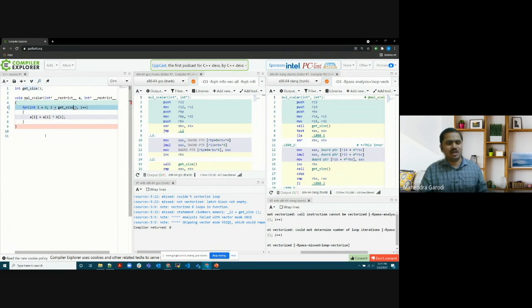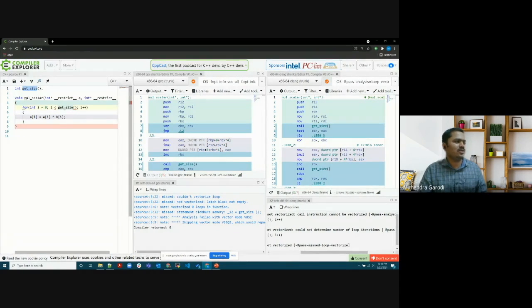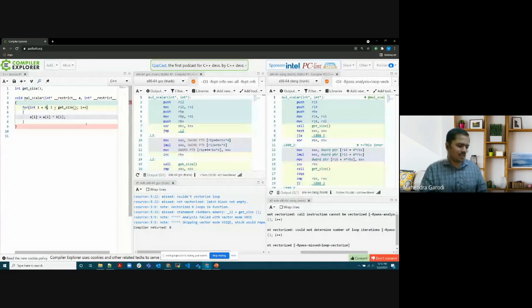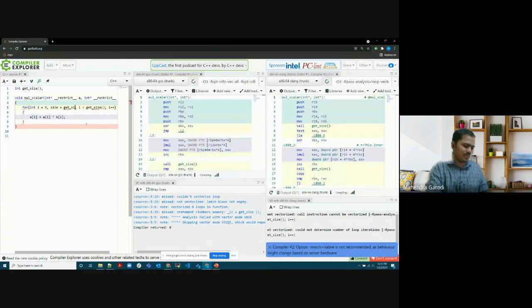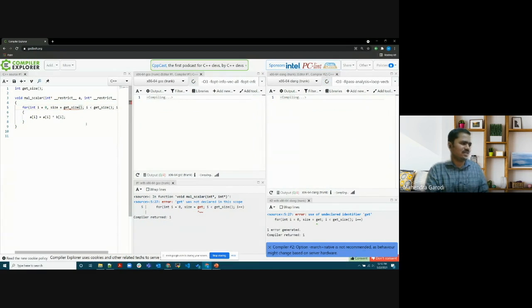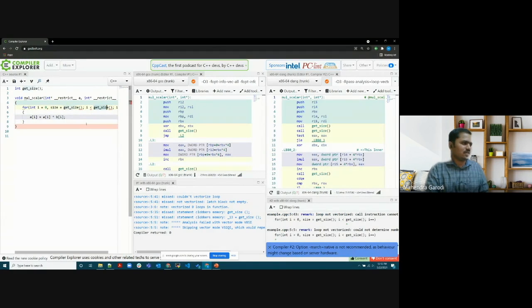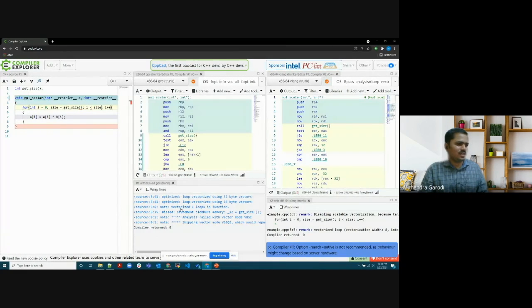But if you are writing some code like this as a member of a class and you just put const there, then it might not return something different. Another thing you can do is, instead of writing i less than get size, I can initialize another variable here, size, and take the size once at the start only. If I take the size here and just use size, oh, it works. See? Very simple.